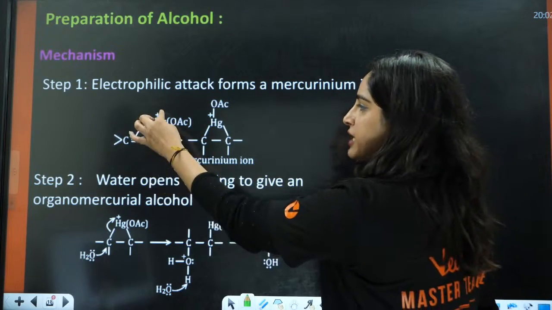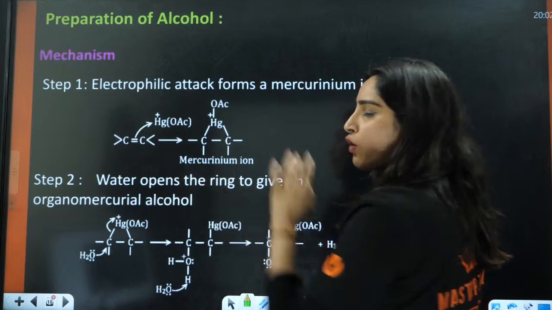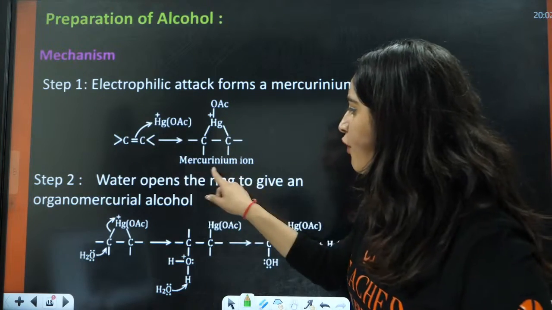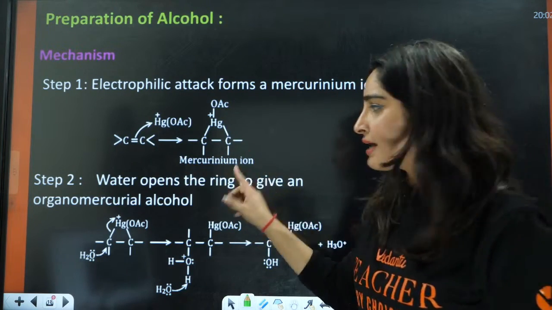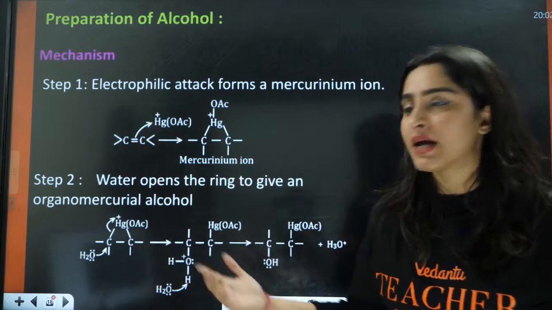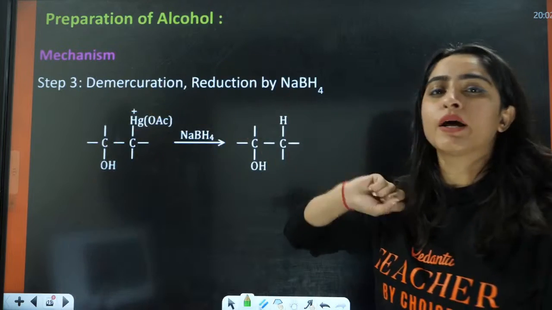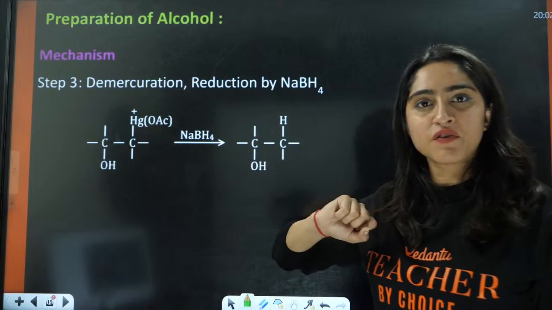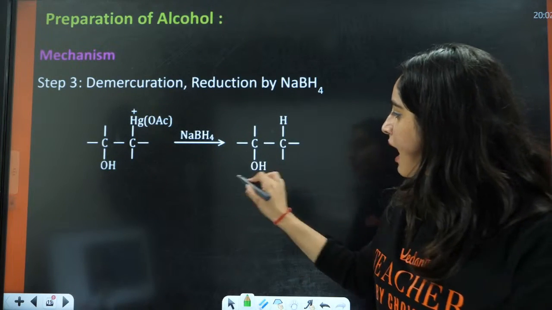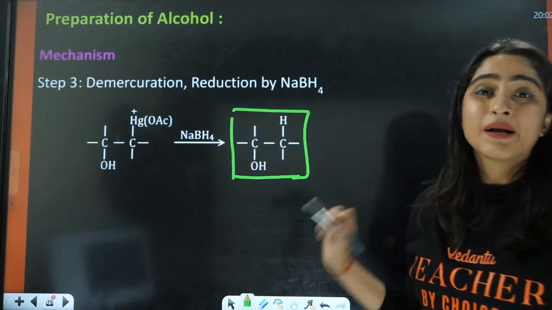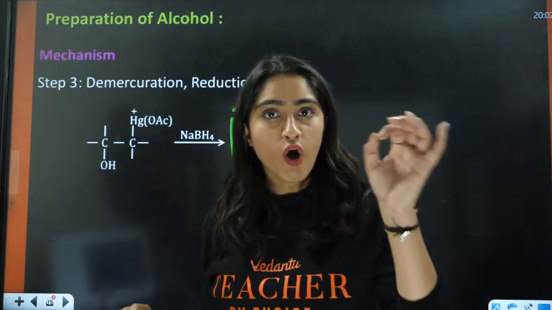In mercuration, Hg(OAc)2 will attack on this double bond and form a mercurinium ion. After that, there will be demercuration. This is the step for demercuration, and in this case, you will have the formation of alcohol. But that is according to Markovnikov addition.